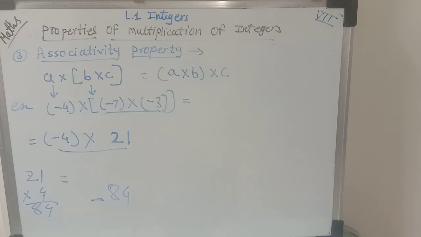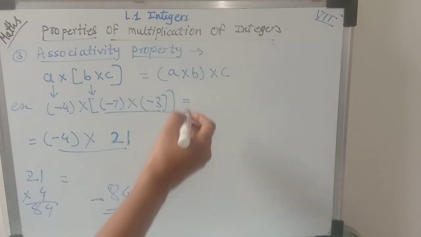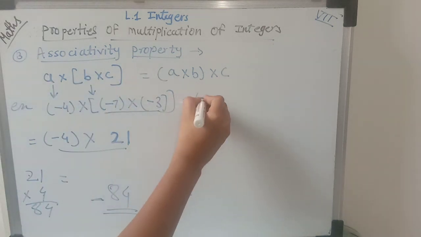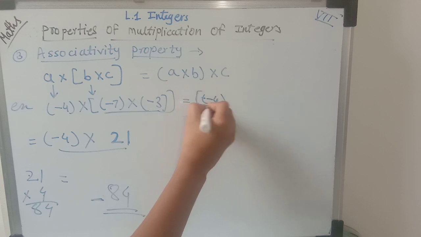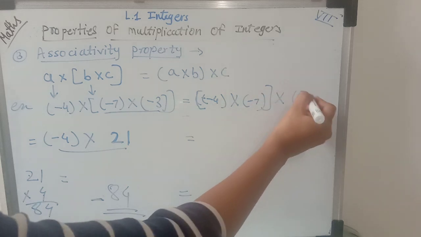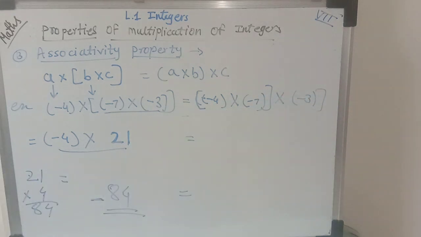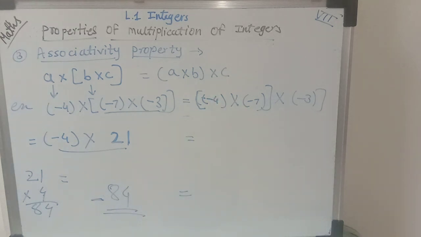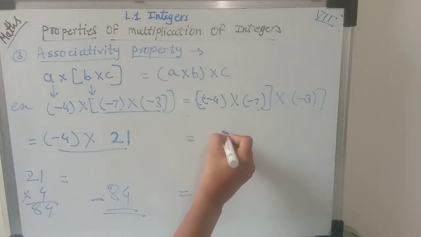Now let's see whether the answer we got in the first order is the same as in the second order. I am going to put all the values in the right hand side equation. So here we take A as minus 4, multiplied by minus 7, bracket complete, and then minus 3. Whatever integers are in the bracket, first we will solve them. Here again both are negative integers, and the product of two negative integers is always positive. So 4 7s are 28.